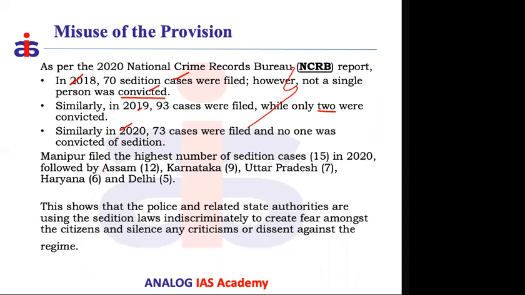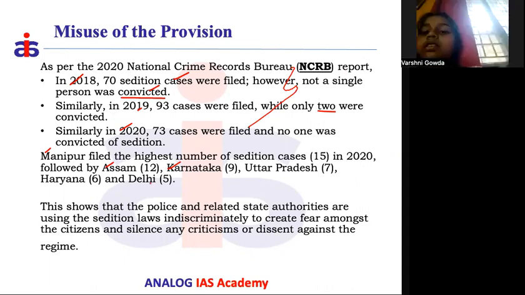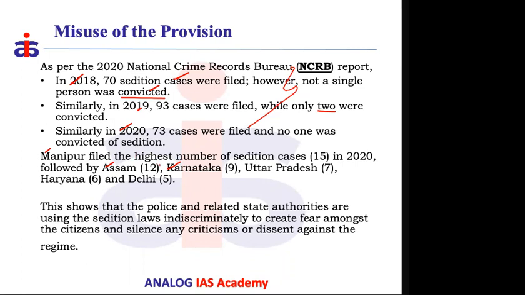The highest number of cases was filed in Manipur, 15 cases, next Assam with 12, the southern state Karnataka with 9, and Uttar Pradesh with 7. Likewise, the state governments resorting to this provision, section 124A, increased heavily, especially in 2020. And this is called the misuse of the given provision.